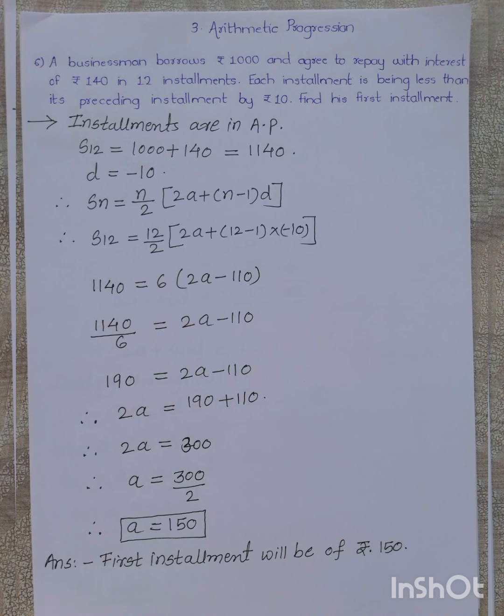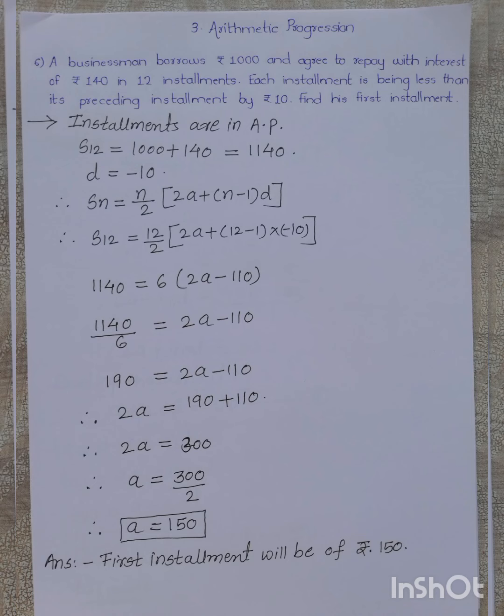Question number 6 is, a businessman borrows rupees 1000 and agrees to repay with interest of rupees 140 in 12 installments. Each installment is less than its preceding installment by rupees 10. Then find his first installment. Here the installments are in AP, so that statement should be written first.